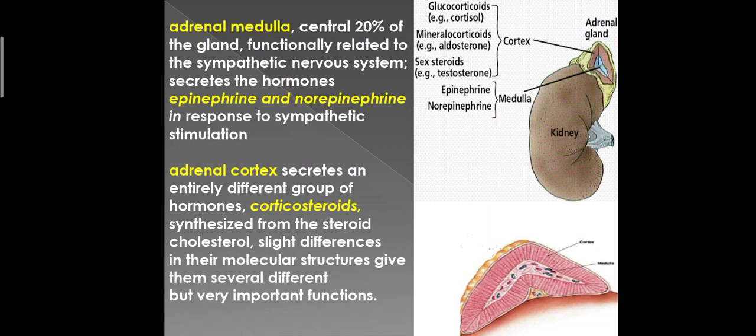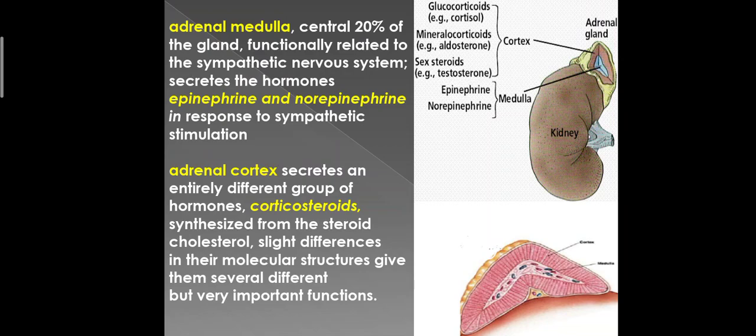Each gland, as shown in the above figure, is composed of two major parts: the adrenal medulla and the adrenal cortex. Adrenal medulla is the central 20% of the gland, and it is functionally related to the sympathetic nervous system.